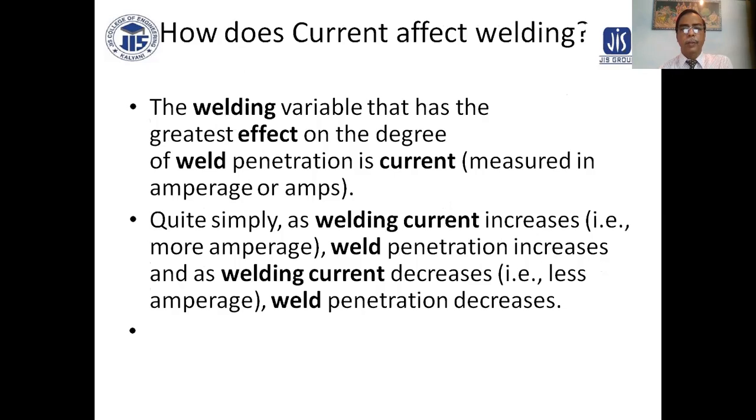How does current affect the welding? The welding variable that has the greatest effect on the degree of weld penetration is current, measured in amperage or amps. Simply, as welding current increases, more amperage, weld penetration increases, and as welding current decreases, that is less amperage, weld penetration decreases.